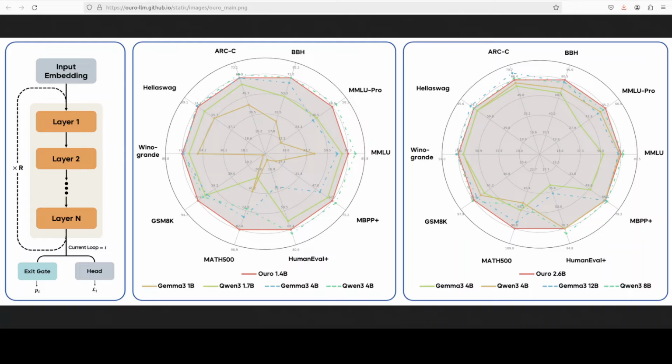Its training includes an entropy regularized objective that lets it dynamically decide how many reasoning loops to run based on input complexity. So simple questions may use fewer loops, while complex ones trigger deeper reasoning. This allows Ouro to scale its reasoning depth intelligently, making a shift from models that grow by size to models that grow by internal reasoning ability. And that is the key idea behind this model.